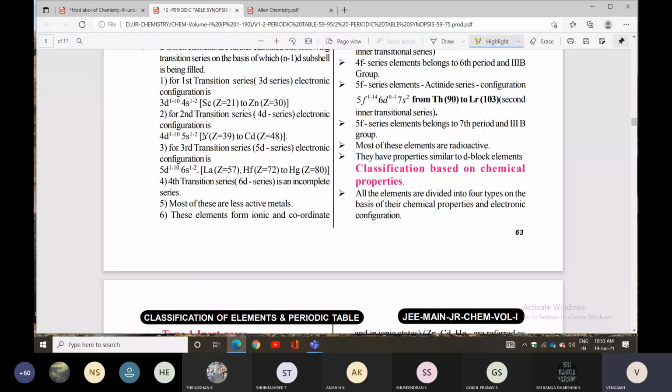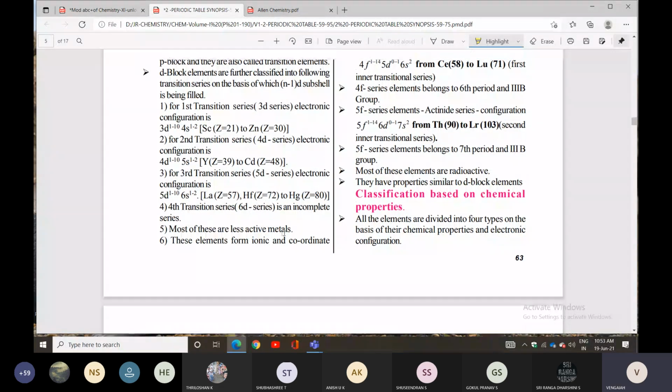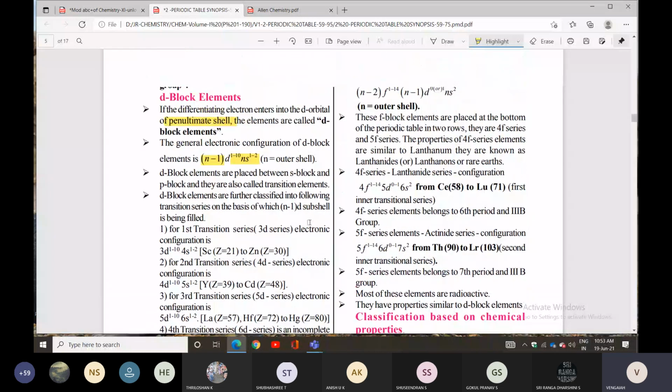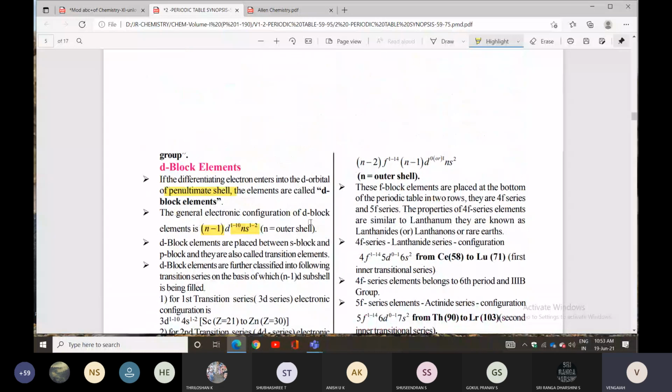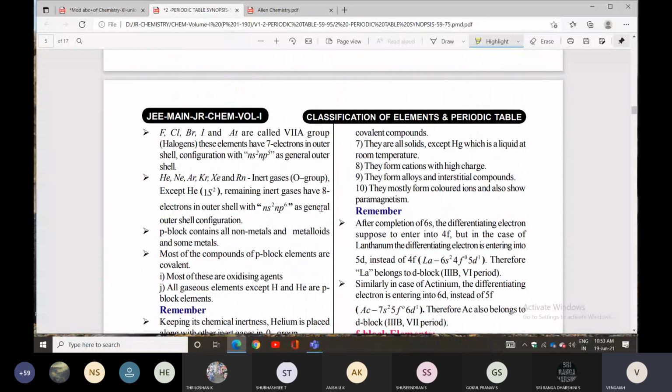Most of these are less active metals. These elements form ionic and coordinate covalent bonds. They are all solids except mercury, which is liquid at room temperature. They form cations with high charge. They form alloys and interstitial compounds. They mostly form colored ions, and they also show paramagnetic behavior.